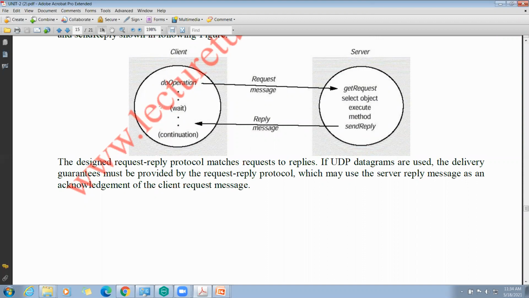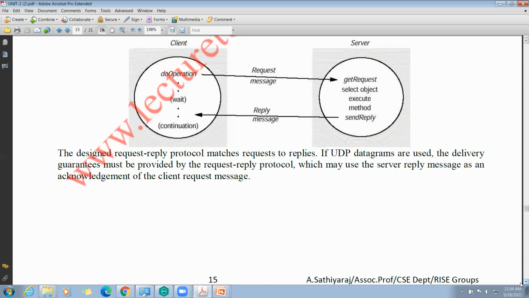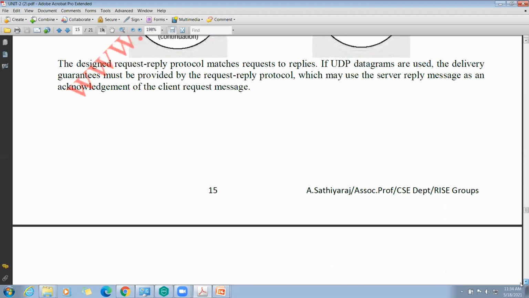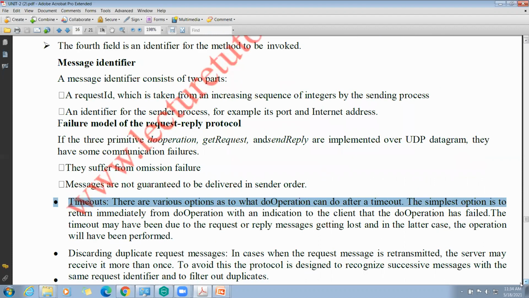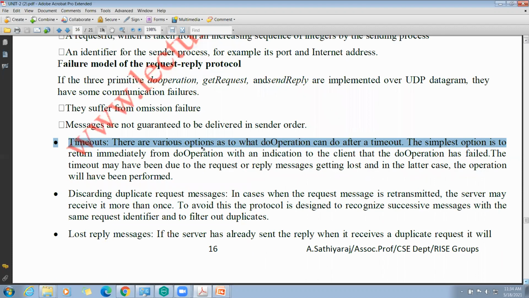Okay, here the problem is about timeout. Within the timeout, it needs to get a reply from the server. If it does not receive a reply from the server within the timeout, then what is the case? That is what we are going to discuss here. See the highlighted point: there are various options as to what the do operation can do after timeout.